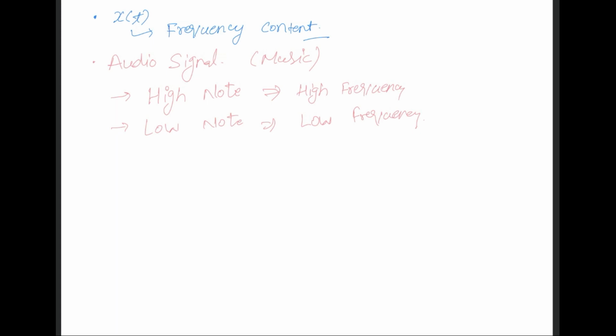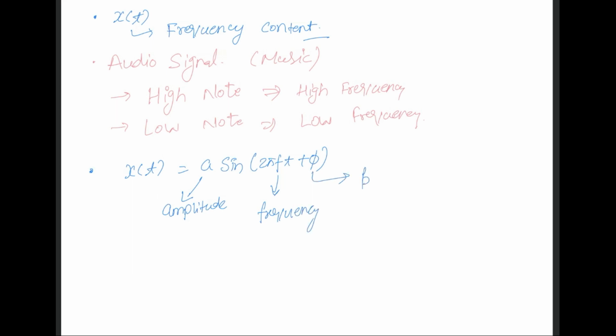So, why are we actually using frequency domain analysis, or what is the frequency content? The place to start to answer this question is to consider sinusoidal signals. Most probably we are all familiar with the sinusoidal signal. It is represented as A sin(2πft + φ). Let me tell you about all these terms. A is the amplitude, f is the frequency of this sinusoidal signal, and φ is the phase, the initial phase.